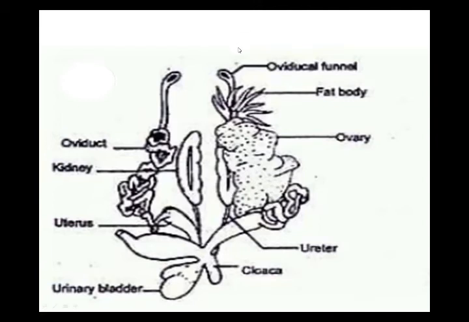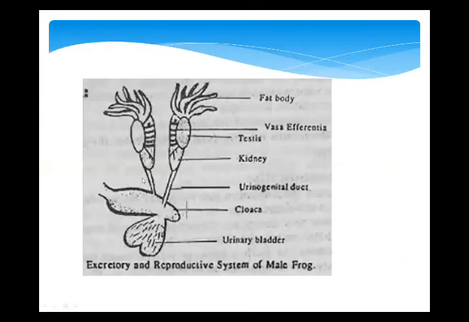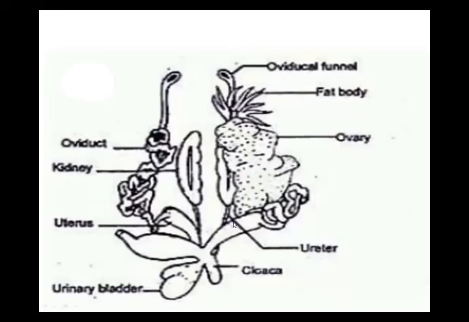From the kidney, this urine is passed into the ureters. Are you seeing one and two? This pair of ducts is present in female, and as I'm showing you in male, it's very prominent. These are the ureters. They are two in number. A pair of ureters is present in both male and female frogs.